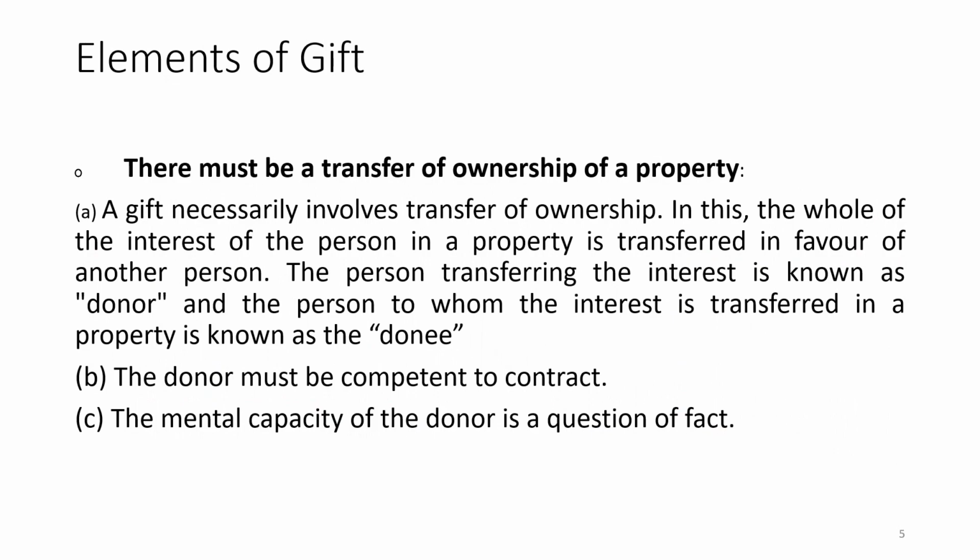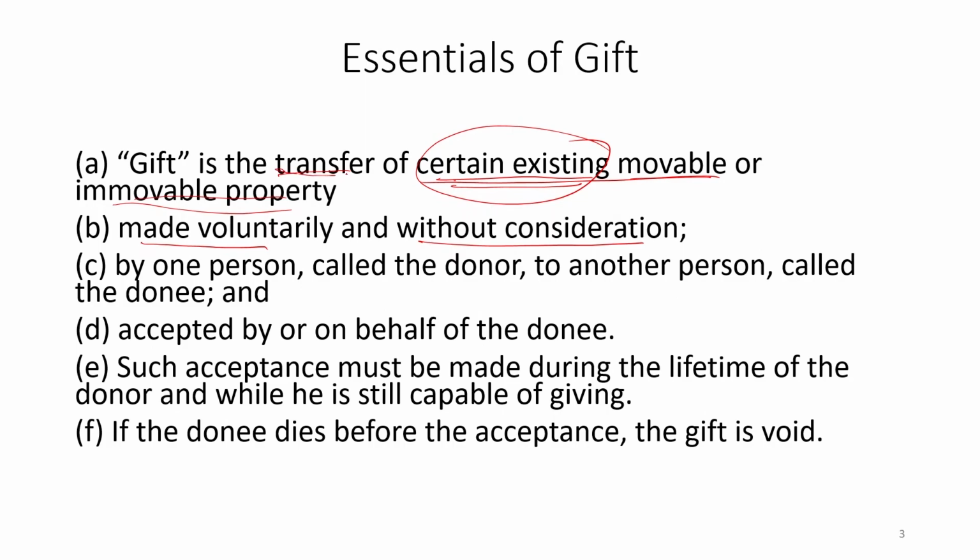Come to the elements of gifts one by one. There must be a transfer of ownership of property. A gift is a transfer of certain existing property. This is not a transfer of limited interest, like in the case of mortgage and lease. This is a complete transfer of ownership like sale, but in sale there is a consideration, and here there is no consideration.